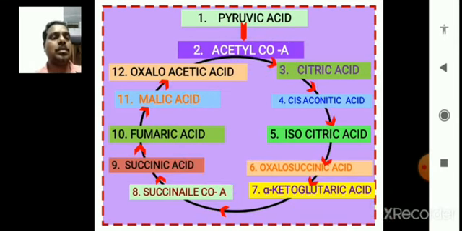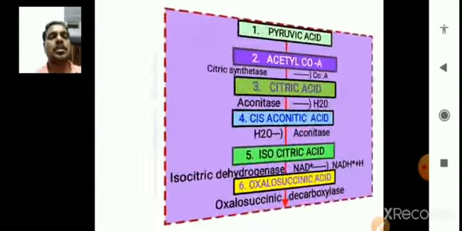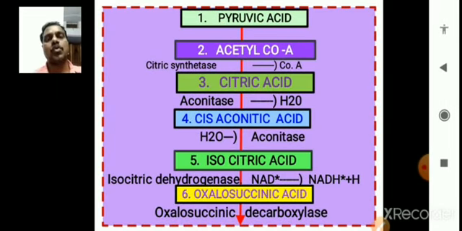So in glycolysis, how many ATPs are produced? There are 2 ATPs produced. Actually 4 are produced, but 2 are used in the formation of dihydroxyacetone phosphate and glyceraldehyde 3-phosphate.